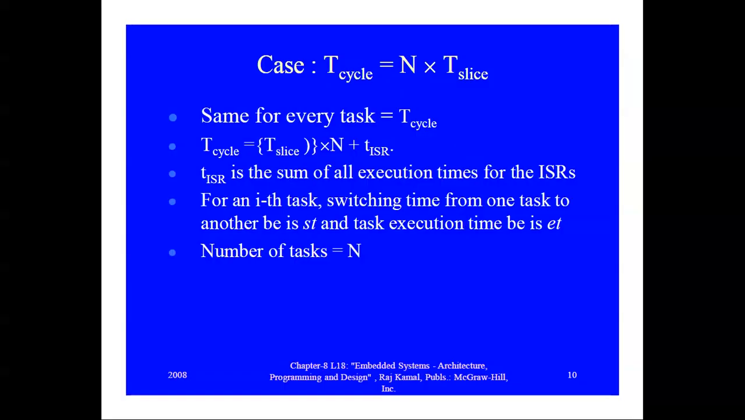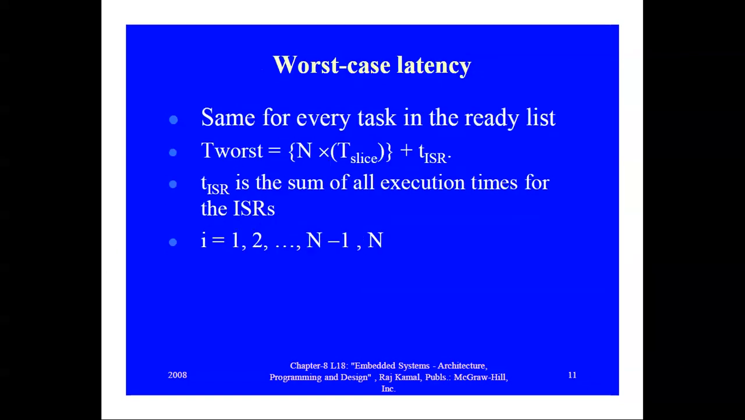So this is how T cycle is calculated. T cycle is equal to n into T slice, where n is the number of tasks and T slice is the time for the time slice. Okay. So worst case latency is the same here, because it has equal time slices. So T worst is calculated as n into T slice plus T ISR.